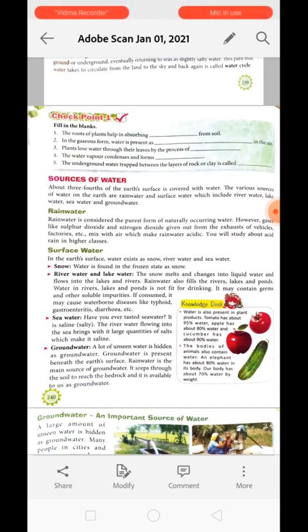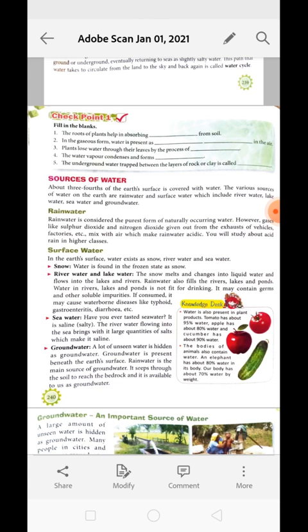Now next is sea water. Have you ever tasted sea water? It tastes salty. The river water flowing into the sea brings with it a large quantity of salt, which makes it saline. Saline means salty. Sea water is always salty, so it is also not available for drinking.